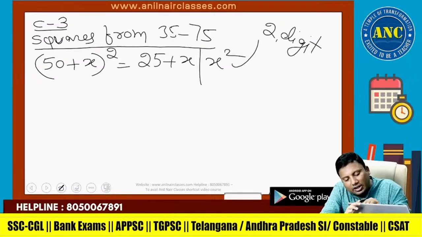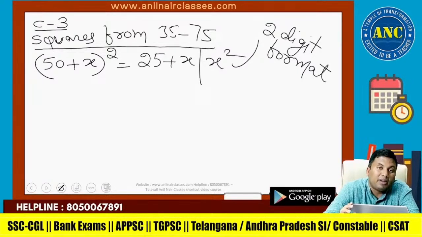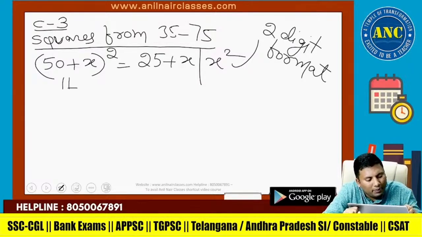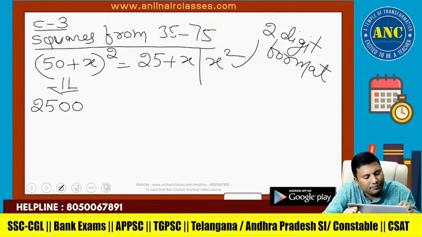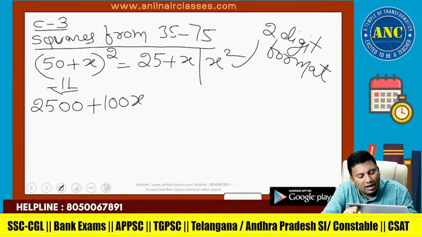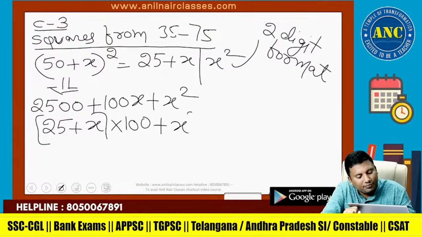If I open this bracket, this is 2500, a squared. Next is 2ab, that is 100x. Next is x squared. Can I write it like this? (25 plus x) into 100 plus x squared.